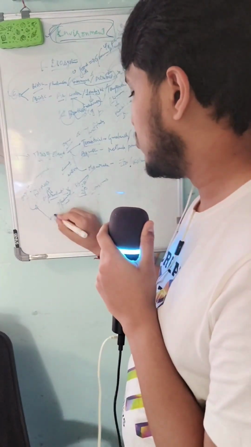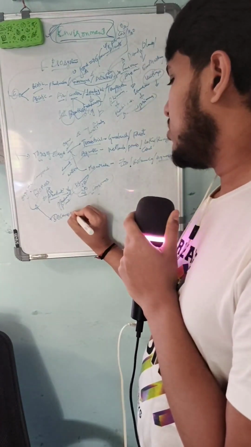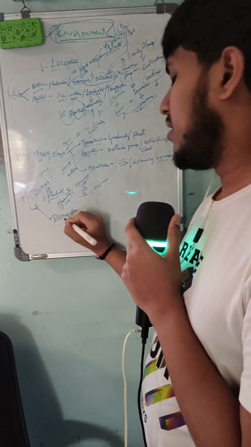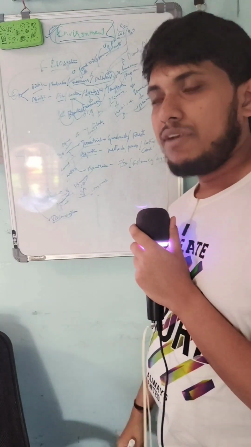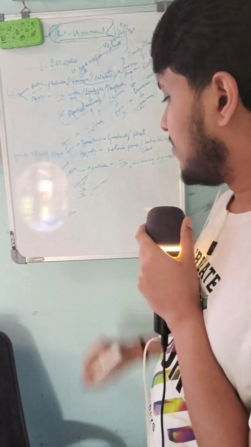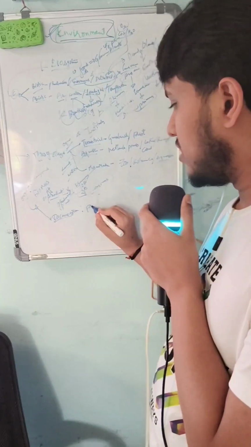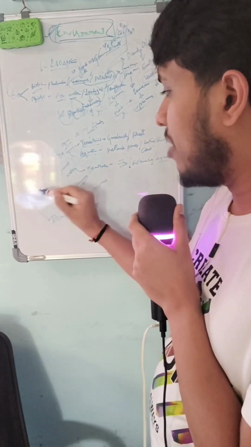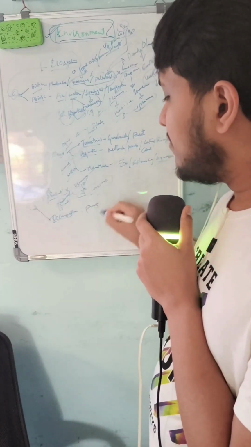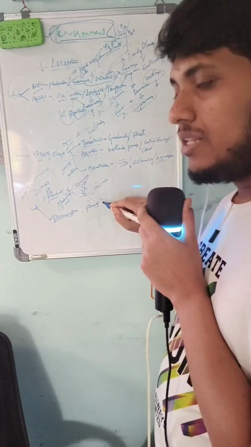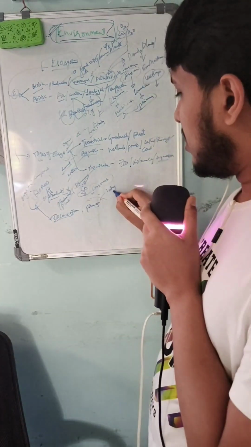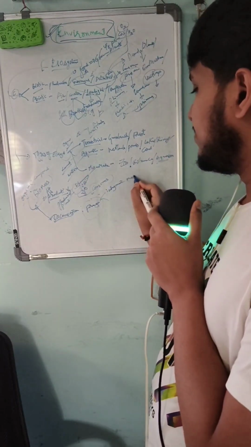Another function is decomposition. In decomposition, there are 5 steps. One is fragmentation. Whatever the biomass produced, that has to be fragmented into the inorganic materials.